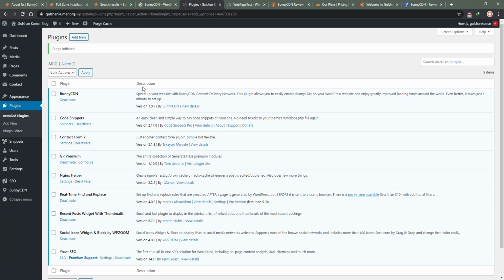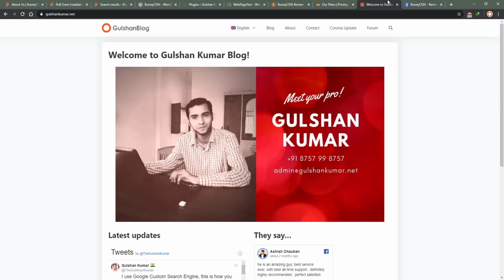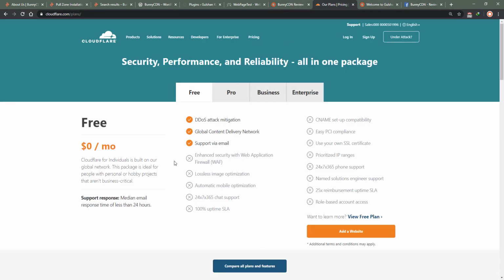We can also check performance using GTmetrix, but I'm not much interested in testing there due to lack of time. So let's cover a few more things which I forgot. I think you should use Cloudflare as a DNS and Bunny CDN as your main CDN, or maybe sometimes you can use both, but I think all services have some pros and cons.